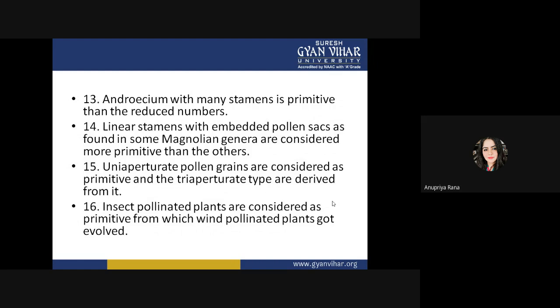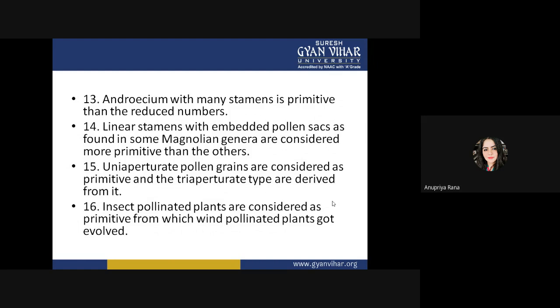Radial stamens with embedded pollen sacs are found in some Magnolian genera. They are considered more primitive than the others. Uniaperturate pollen grains are considered primitive, and the triaperturate type is derived from this. Uniaperturate pollen grain means one aperture on the pollen grain. It can be considered primitive, but the triaperturate can be considered modern.